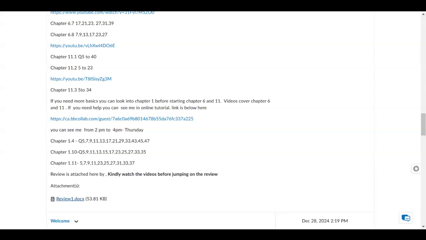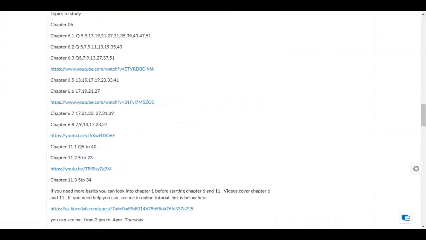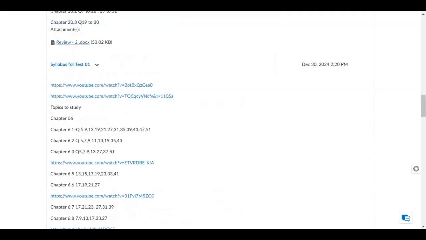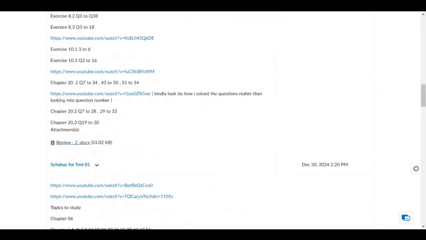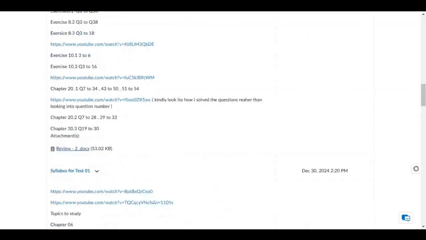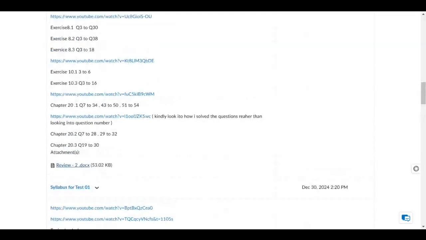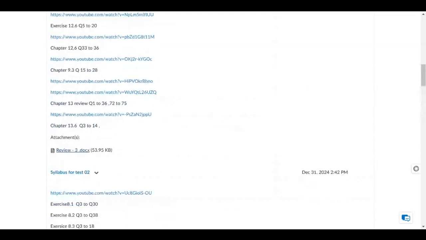But review does not mean that the same questions will be on the exam. Sometimes students start thinking that the same questions will be on the exam, but the review does not have to be exactly the same. Review is just to test your knowledge, whatever you've done, so you can feel confident. It's a kind of pre-test before going into the test, but it does not mean that the same questions will be on test one. And this is what I posted for test 2. Again, the review is posted down here. Then the same thing I've done for test 3.